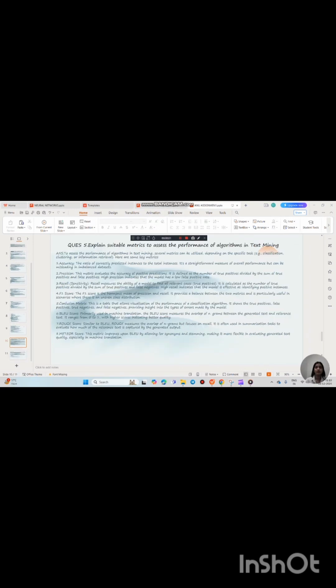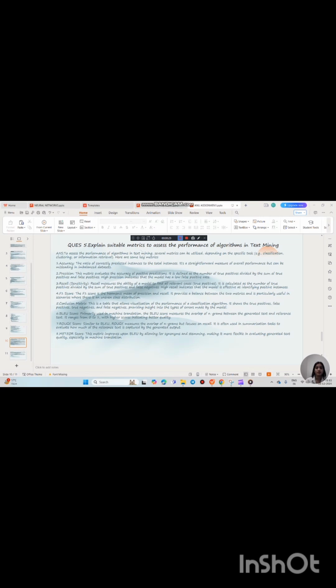Question number 5. Explain suitable metrics to assess the performance of algorithms in text mining. To assess the performance of algorithms in text mining, several metrics can be utilized depending on the specific task. Here are some key metrics. Number 1, accuracy. The ratio of correctly predicted instances to the total instances. It's a straightforward measure of overall performance but can be misleading in imbalanced datasets.